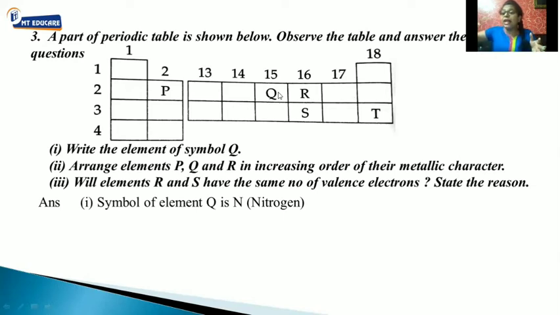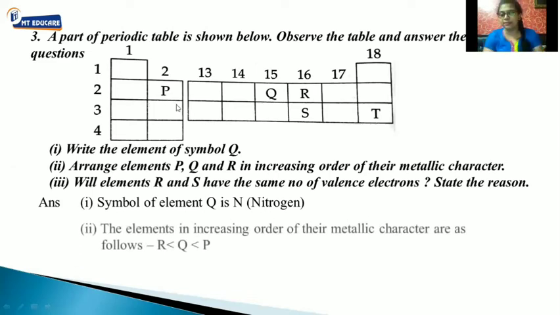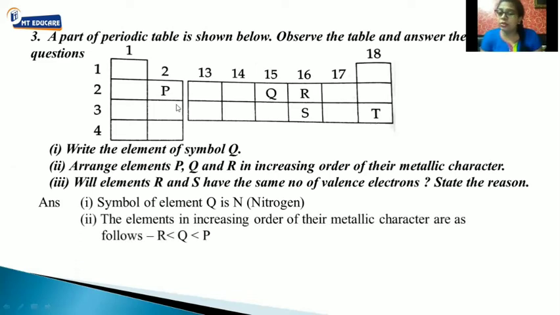Who is the least metallic among these three? Obviously R, because R is a non-metal, in the 16th group. So R will be the least metallic, after that Q, and the most metallic will be P. Fine.